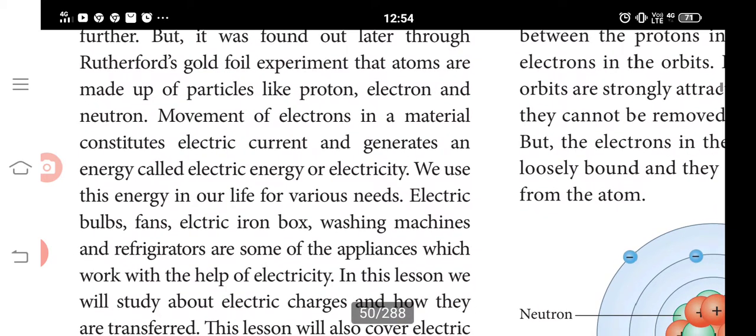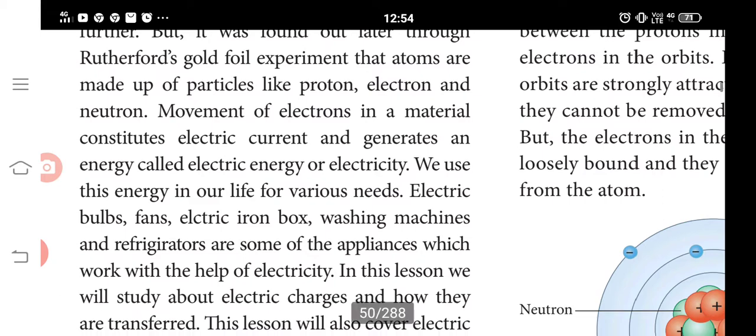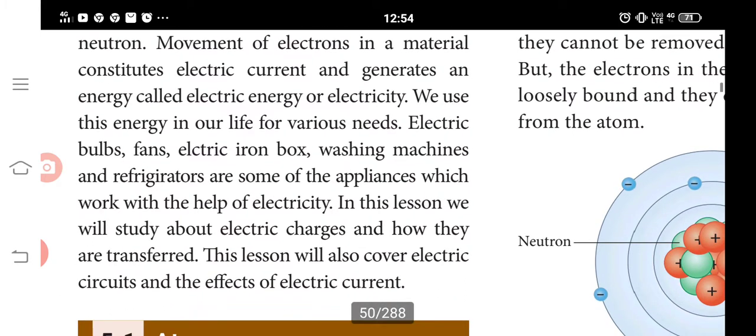We use this energy in our life for various needs: electric bulbs, fans, electric iron box, washing machines, and refrigerators are some of the appliances which work with the help of electricity. In this lesson, we will study electric charges and how they are transferred. This lesson covers electric circuits and the effects of electric current.